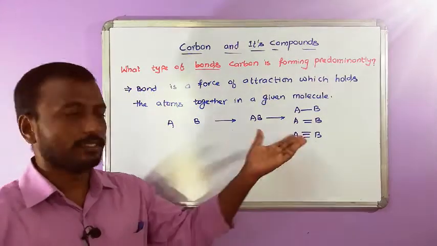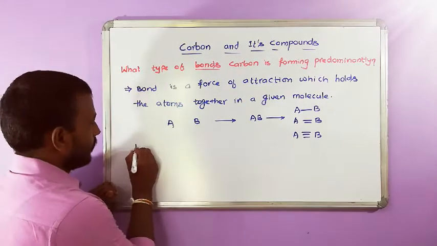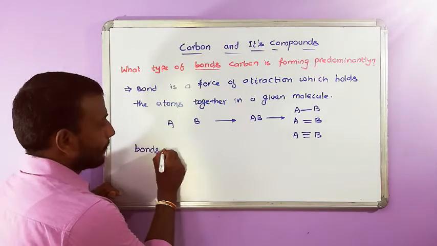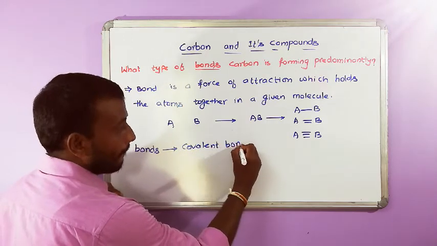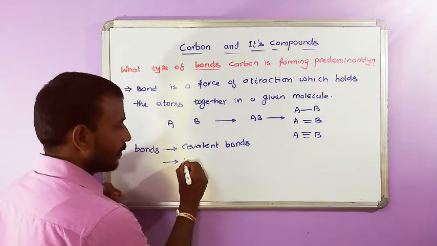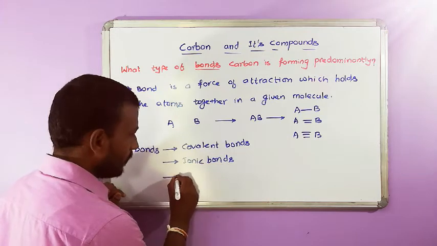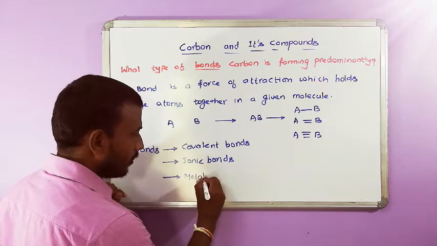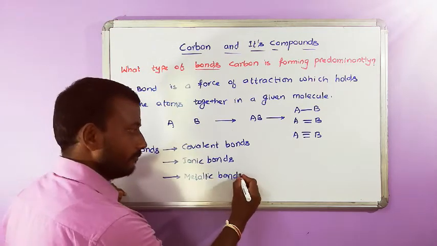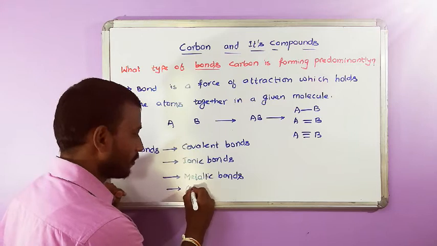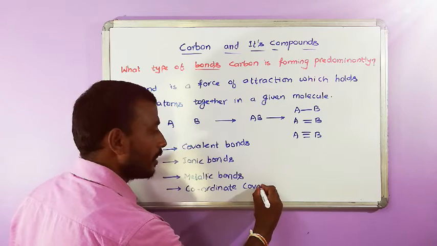Then what type of bonds are they? Bonds may be covalent bonds, ionic bonds, metallic bonds, or coordinate covalent bonds, also called dative bonds.